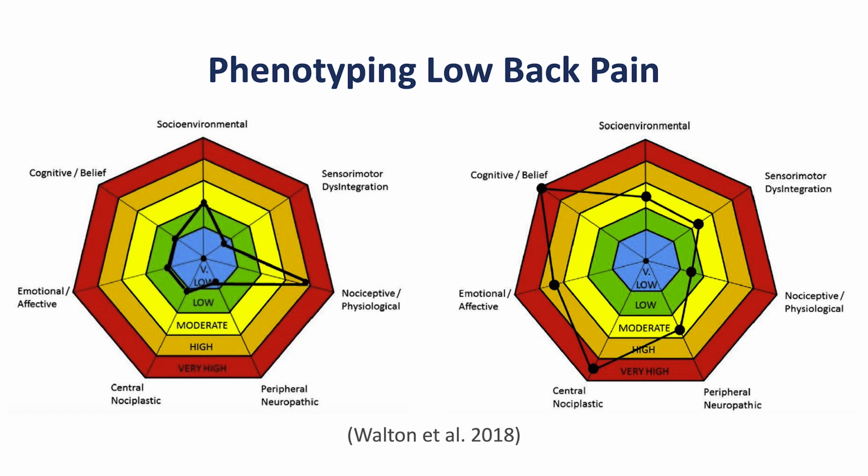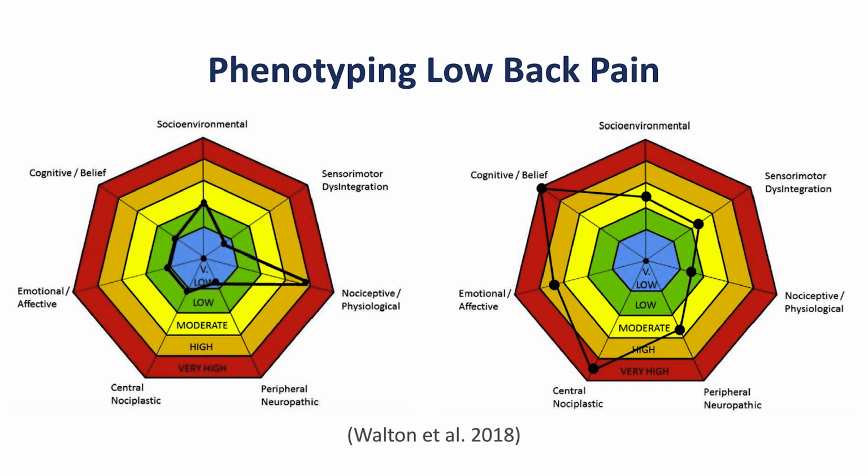And this person on the right side, as you can see, has some central nociplastic or some CNS variables about how their CNS functions and processes pain, which might act as a potential negative prognostic factor. They also score very high in emotional or affective contributors, and they also score very high in cognitive or cognitions or beliefs that might hamper their prognosis.